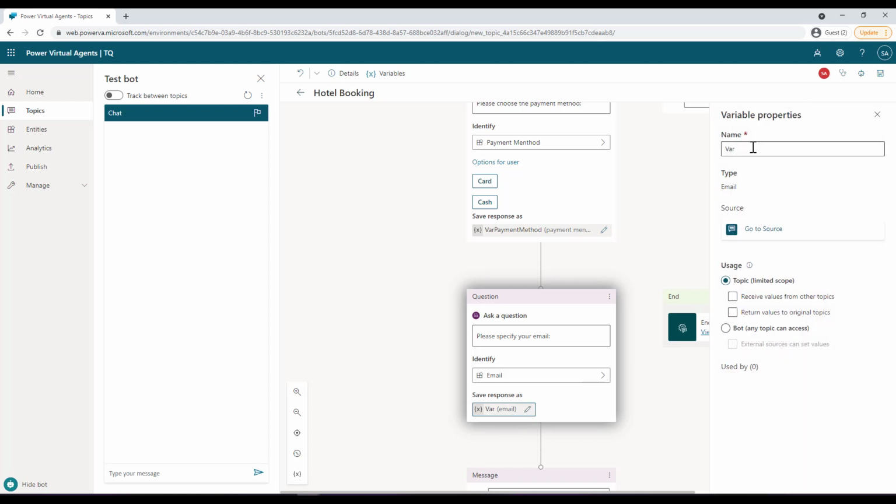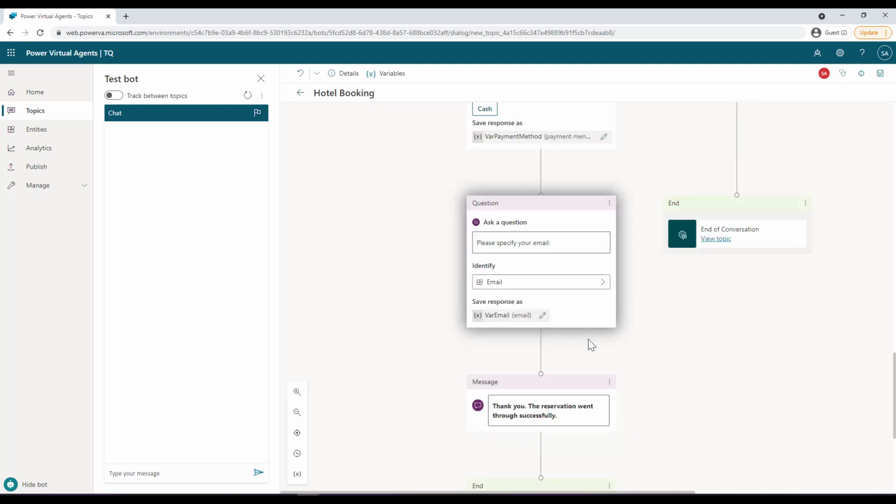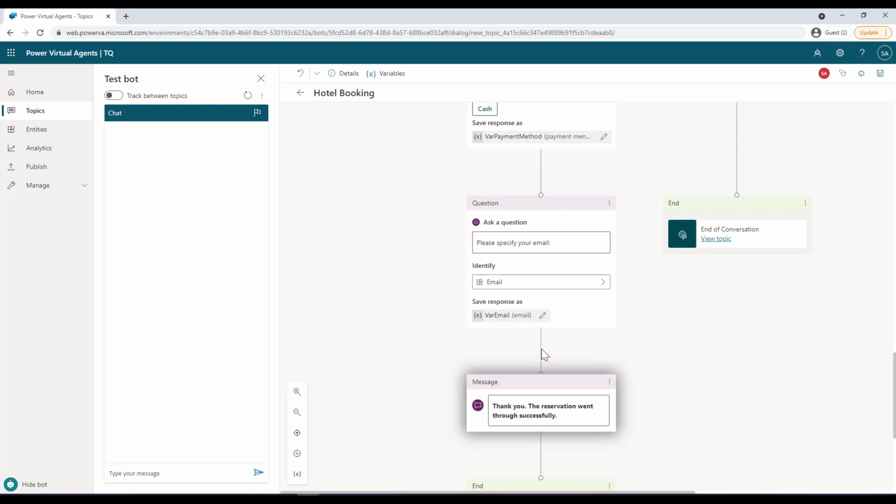So let me just change this variable to email. Now, once the user has provided the email address, you can add some more actions or questions over here asking, do you want us to send the invoice? Or, you can get fancier with that. But for testing purpose, what I will do is directly call an action over here. I can add a node and call an action.